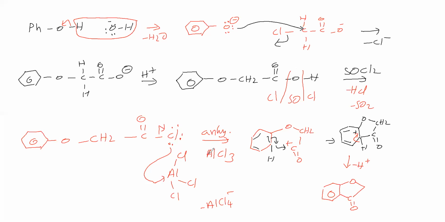This anhydrous aluminum chloride is taking Cl minus. Therefore, the electrophile is generated: CO plus. The CO plus is called the acylium ion. Then electrophilic substitution takes place. This H plus is replaced by the C plus. Electrophilic substitution. Therefore, we got a ring-like structure.